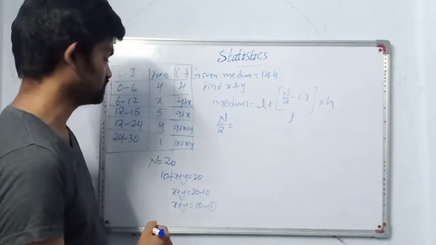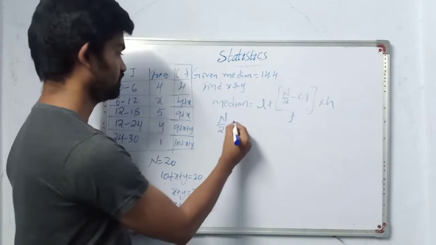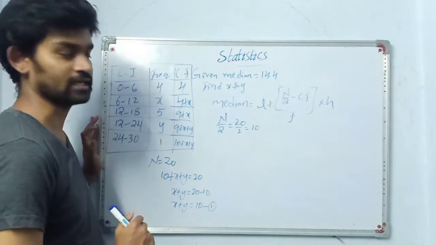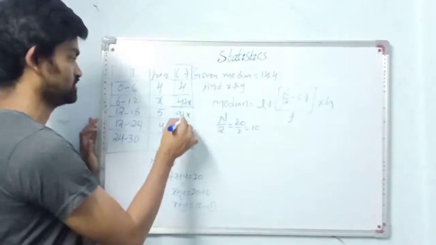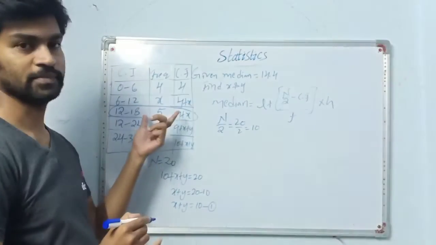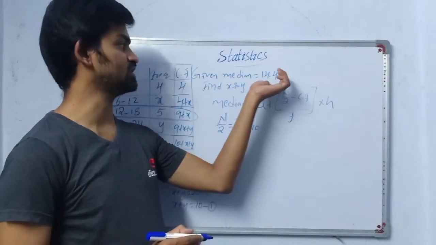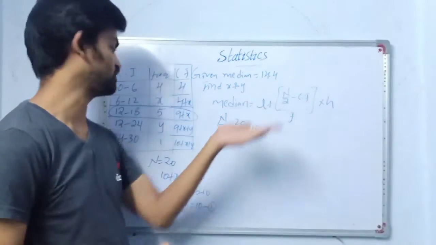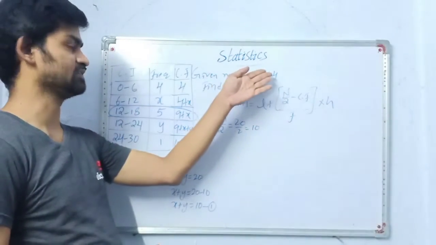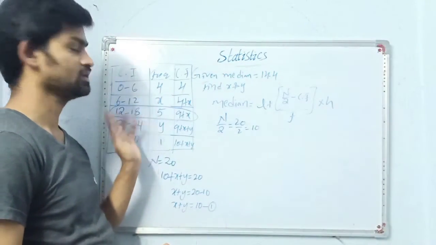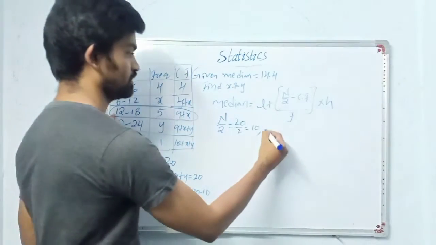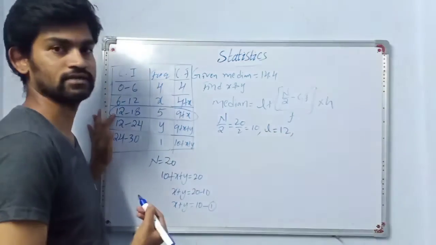What is the n by 2 value? It is 20 by 2, that is 10. So the closest value to 10 is 9 plus x. So this is our median class, and the median is also given as 14.4. 14.4 will come in between 12 and 18. So the median comes in between 12 and 18, so directly we can write the lower class limit as 12. L value is 12.